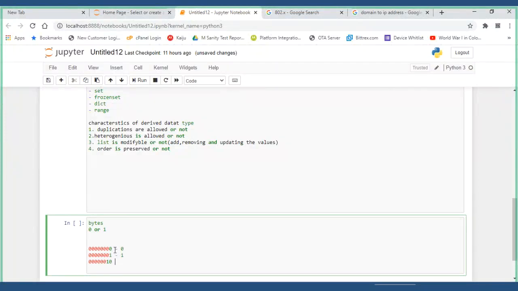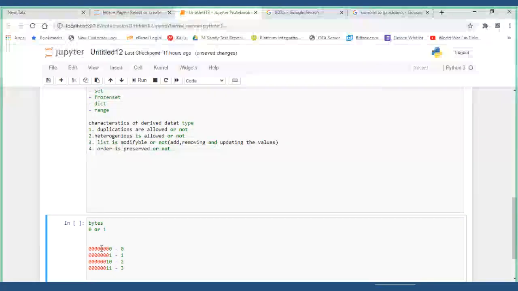This is the value equal to 2. If 3, it is 0 0 0 0 0 0 1 1. This is called 3. So if you keep adding like this, the first value will be 1, the second value will be 2, the third value will be 4, the fourth value will be 8.